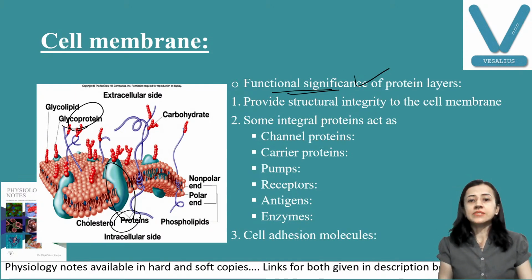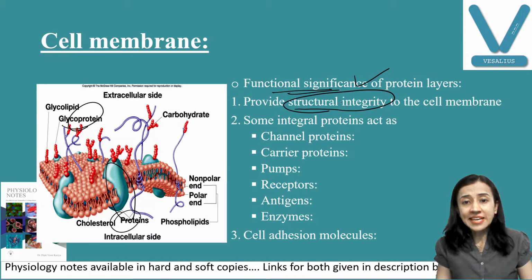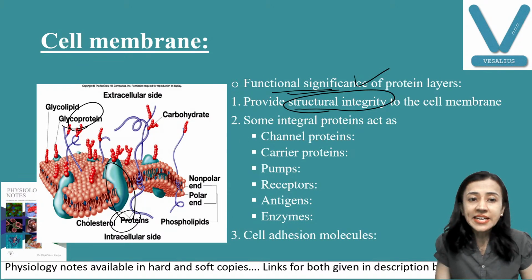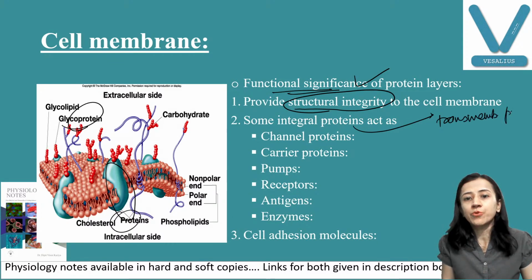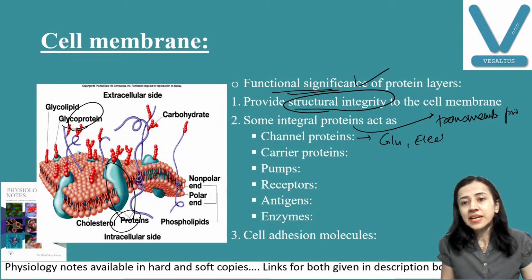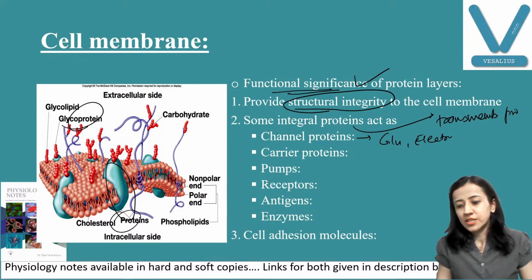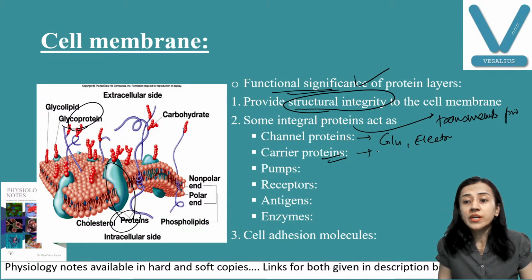Now, we'll discuss one: they provide structural integrity and strength to the cell membrane. Second, some of the integral proteins, another name for integral protein is transmembrane protein, are channel proteins. Channel means they help to transfer glucose, electrolytes and other substances. Then there are carrier proteins. Carrier means transport of water soluble substances and ions.